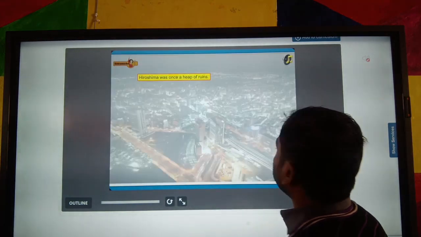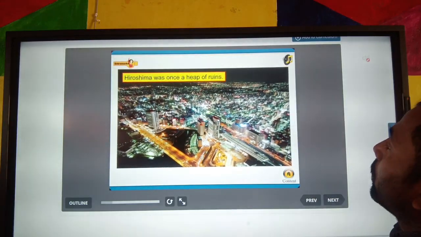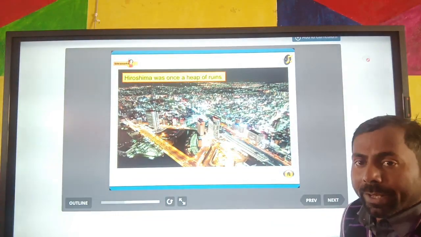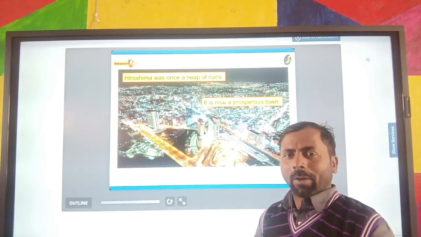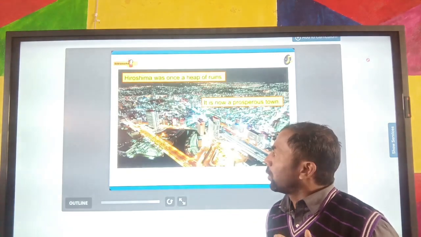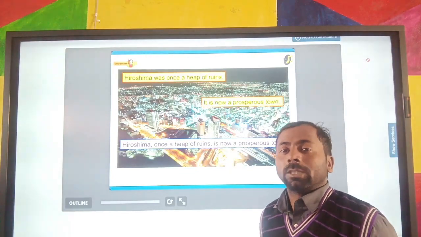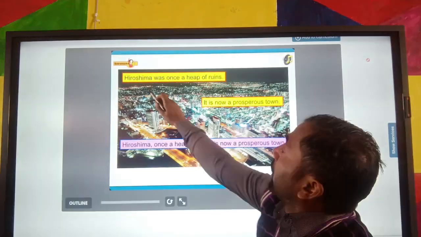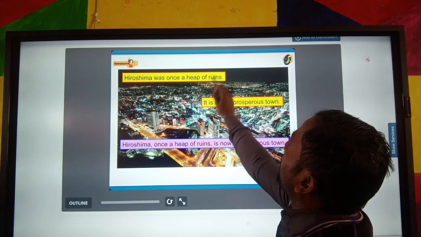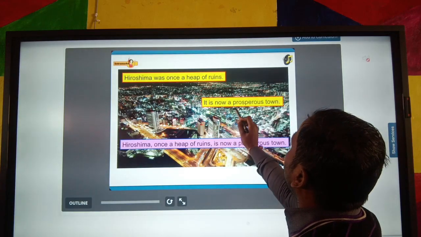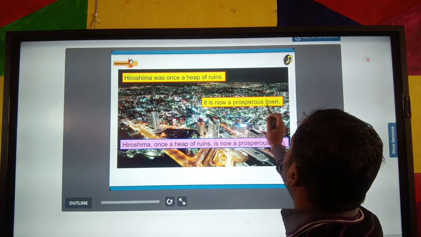Next, "Hiroshima was once a heap of ruins." I know very well about that. You know very well the name Hiroshima. It is situated in Japan. So Hiroshima was once a heap of ruins. "It is now a prosperous town."